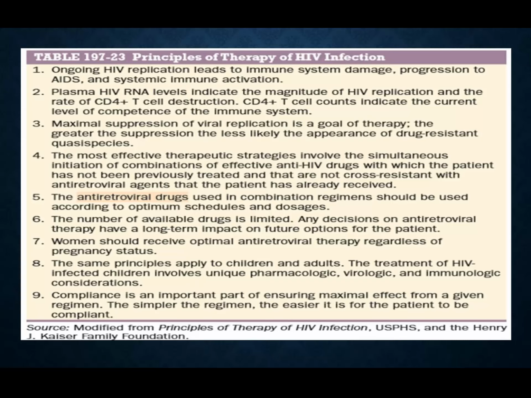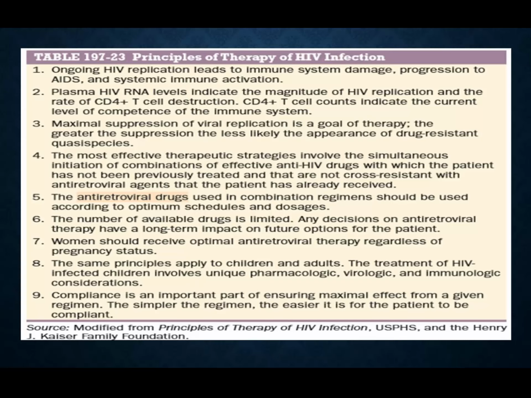Female patients should receive antiretroviral therapy regardless of their pregnancy status. Even in pregnancy, to prevent vertical transmission from the mother to the fetus, you may use zidovudine. It was used previously. Nowadays nevirapine is used, and you can use it throughout the pregnancy.